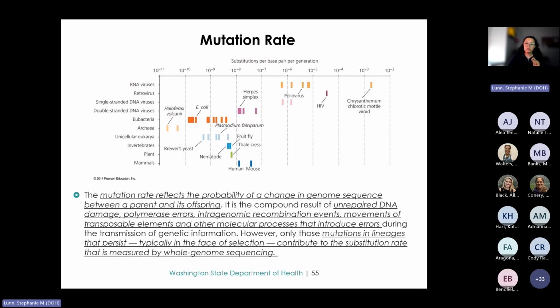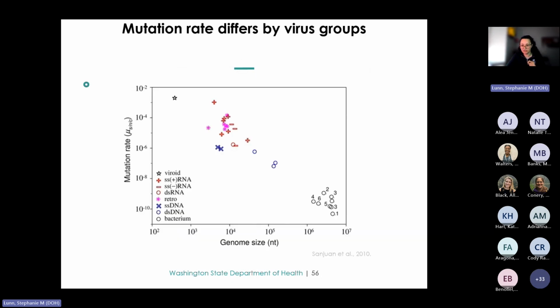We'll be delving deeper into mutation rates in the next few slides, but for now, it's important to understand that only the mutations in lineages that persist, often despite selective pressures, contribute to what we call the substitution rate. And this is what we measure through whole genome sequencing. So more details to follow on this very shortly.